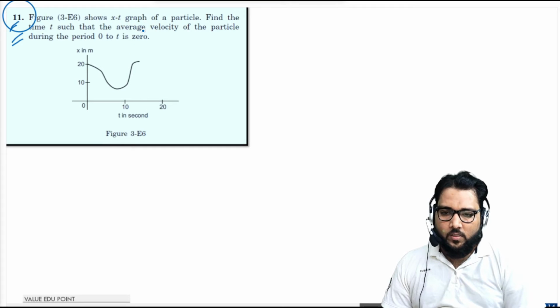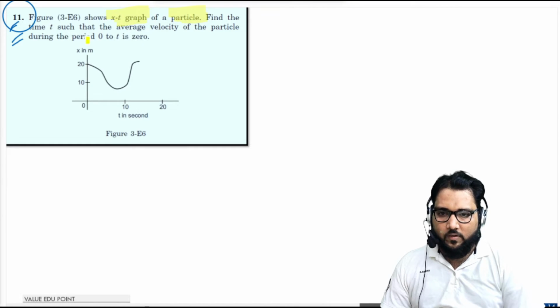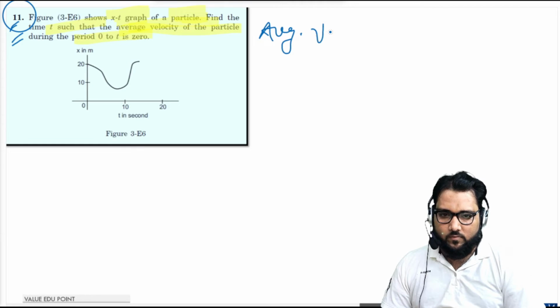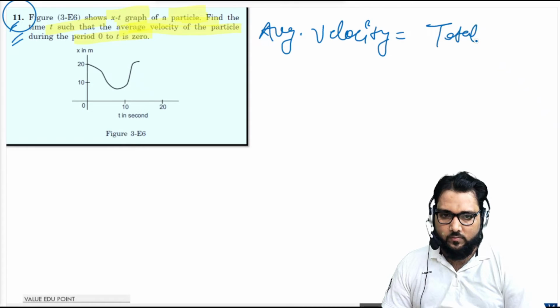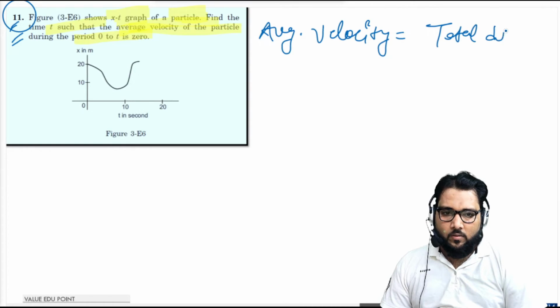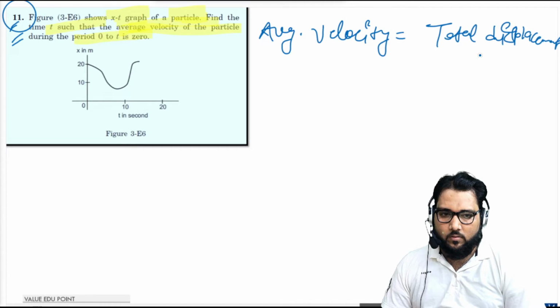Okay guys, in question number 11 he is asking, in the x-t curve of a particle, find the time t such that the average velocity of the particle during 0 to t is 0. So what is the average velocity? I have discussed earlier in questions so many times, average velocity is total displacement upon total time.